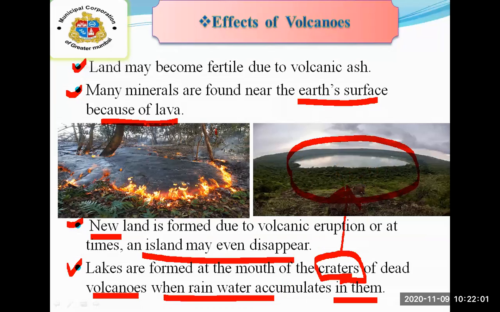Yes, I hope you all have understood this. What is a volcano? What are the two types of volcanoes? And three types which have been identified according to the periodicity of the volcanoes. Yes, next.